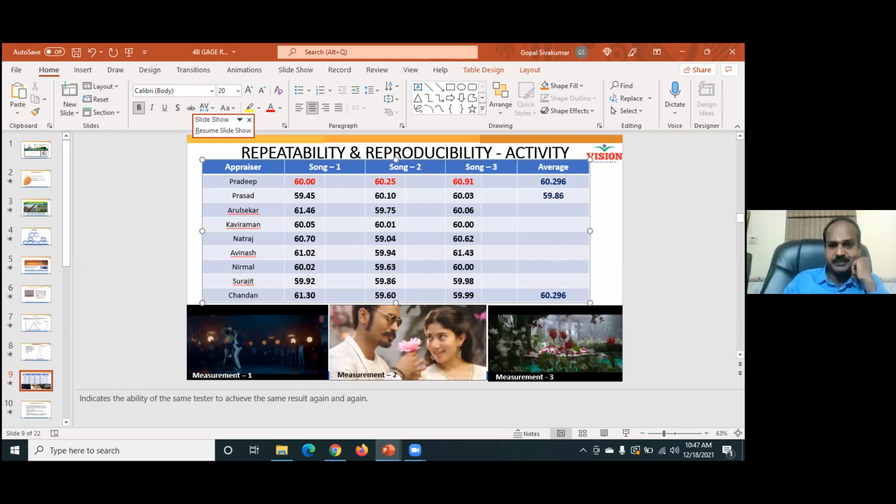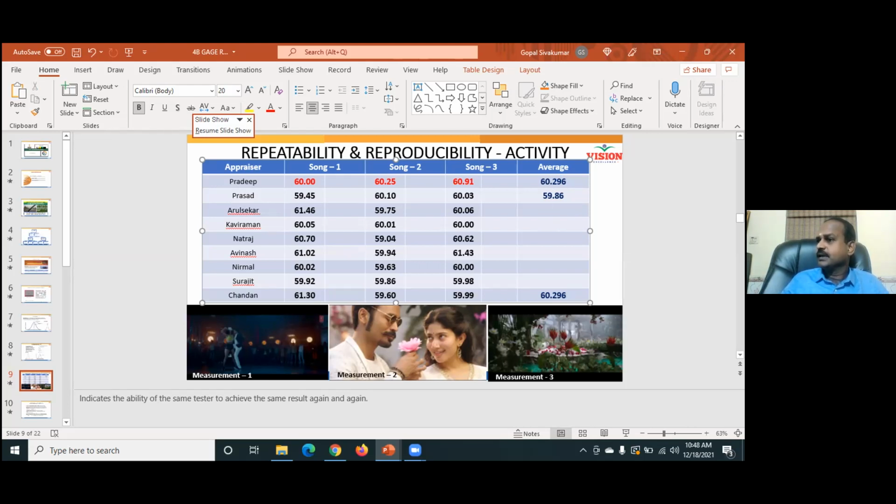Better tell your name. Pradeep, what is your reading? 60.386. Under the name of Pradeep, you should write. You wrote under the name of Arul Shekhar. Oh, sorry, sir. 60.386.